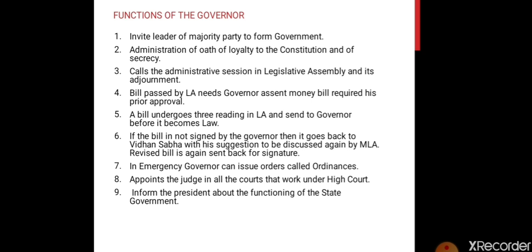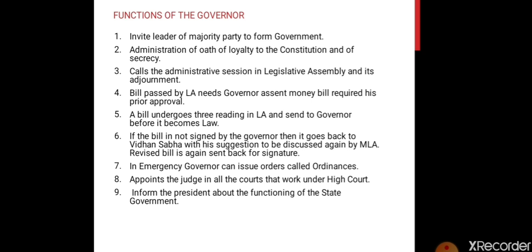Governor calls the administrative sessions in the legislative assembly and its adjournment. That means he calls the session, he invites the MLAs and he tells that this would be the session where we all need to come to the assembly and discuss the things, and he also states when it will be getting over.